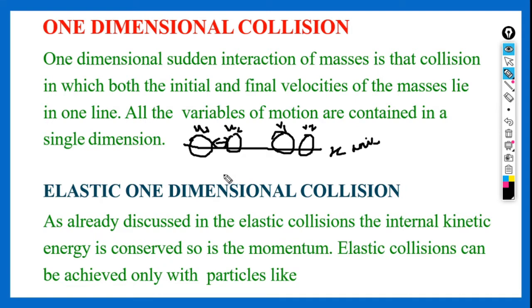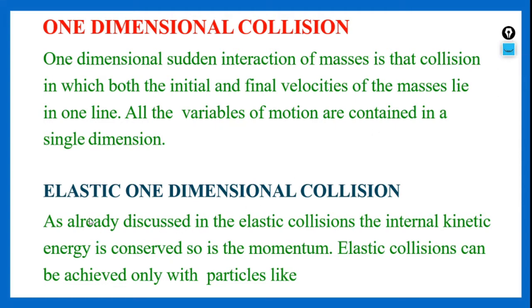As we know, in case of elastic collision, the law of conservation of kinetic energy as well as the law of conservation of linear momentum holds good. As we already discussed, in elastic collisions the internal kinetic energy is conserved, and so is the momentum.